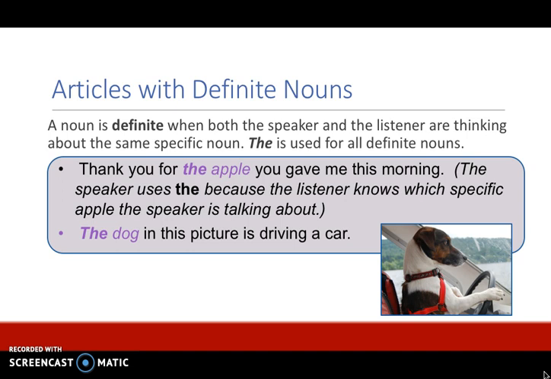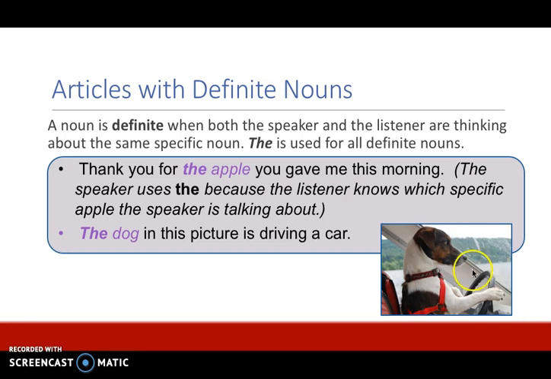For example, thank you for the apple you gave me this morning. The speaker uses the because the listener knows which specific apple the speaker is talking about. So in this example, it's not talking about any apple. It's only that one apple that you gave me this morning. So both you and I know which apple we're talking about. It is a specific apple. So we use the.